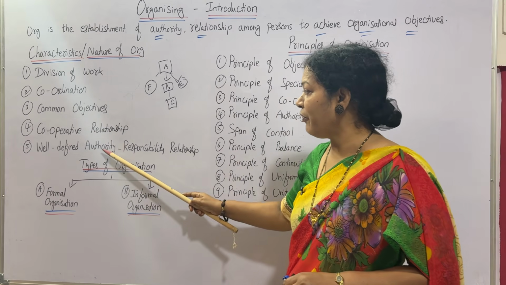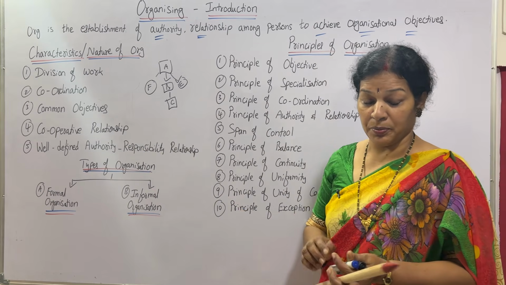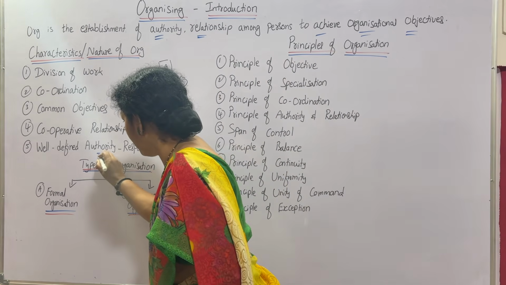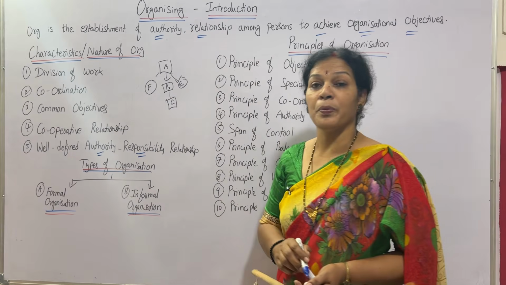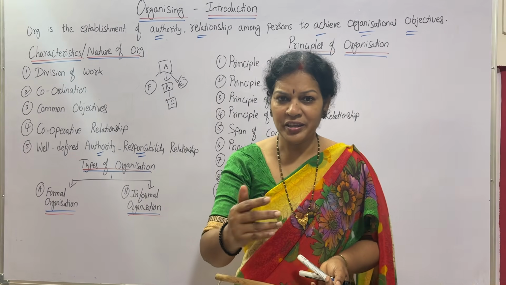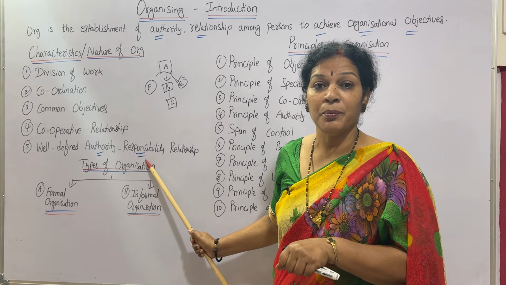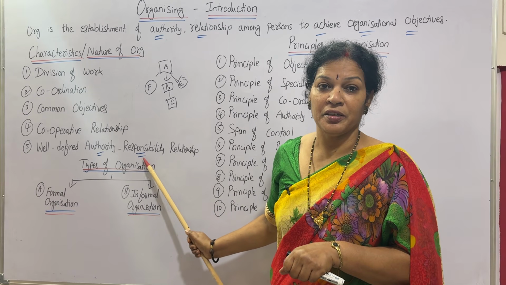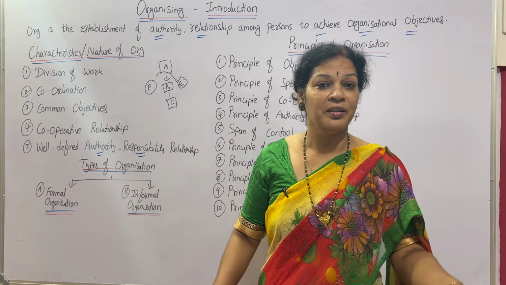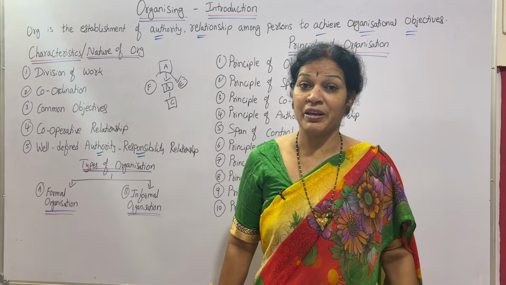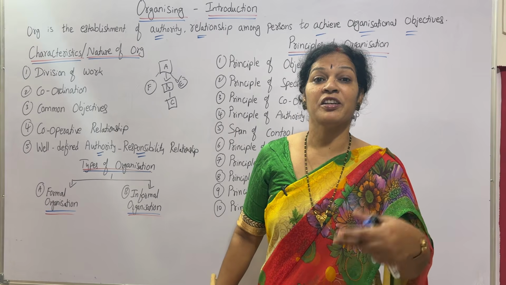Next, well defined authority responsibility relationship. Here, well defined authority and responsibility. Authority is given. Along with authority, what to do? It has to be accompanied with responsibility. If both are there, then we can expect some good result. We can make them responsible. We can expect good things.